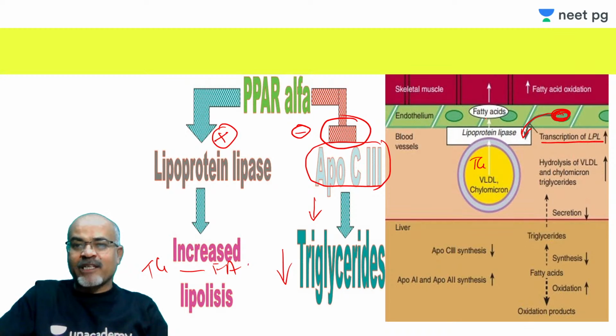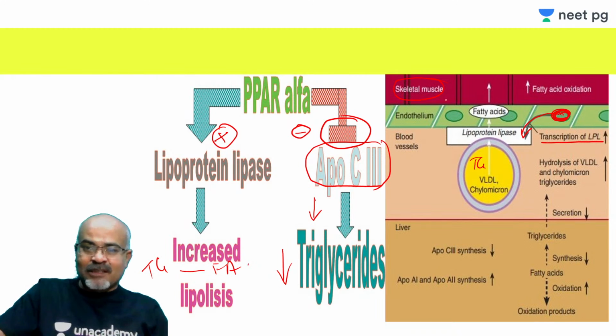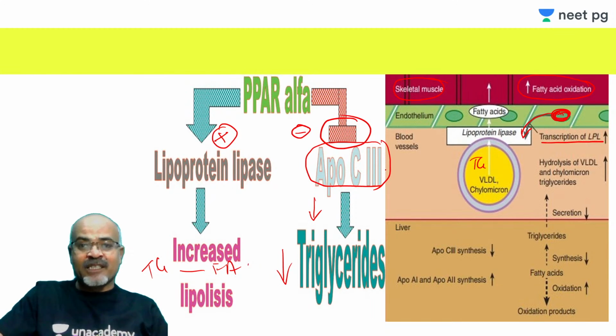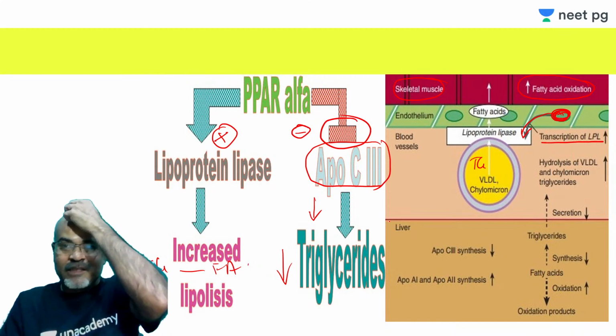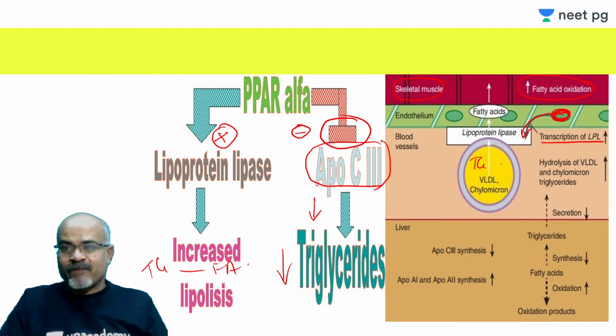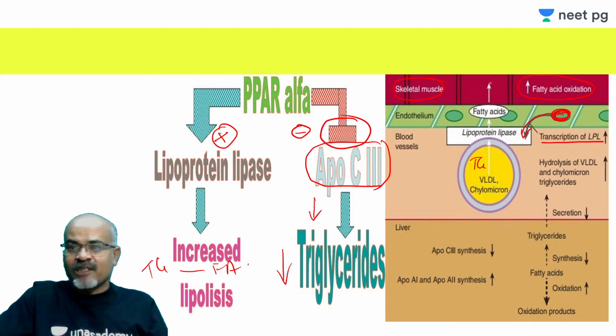So fatty acids are produced, and these fatty acids are taken up by skeletal or cardiac muscles for use as an energy source, and also by the liver, where it increases beta oxidation of fatty acids. This fatty acid oxidation can occur in skeletal muscle because it gives rise to ATP generation.